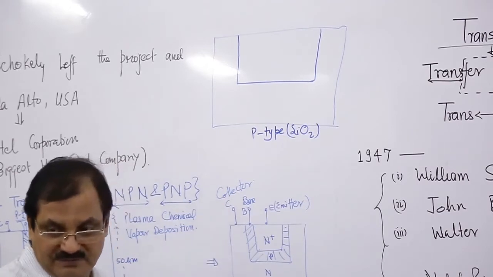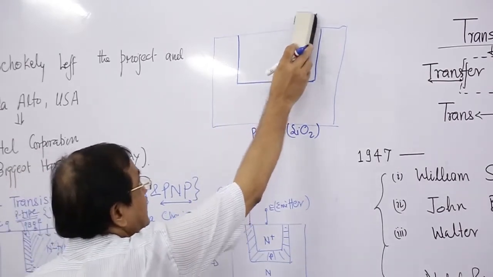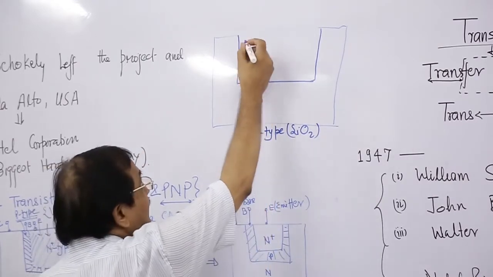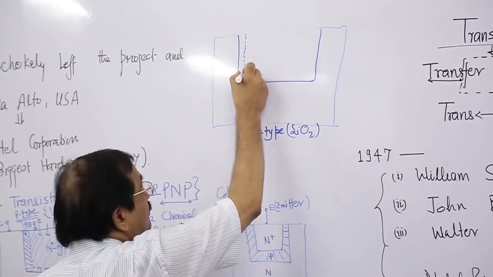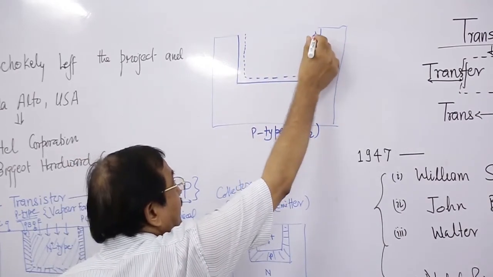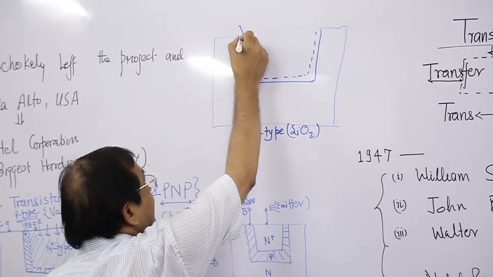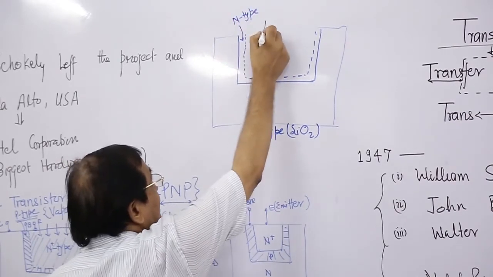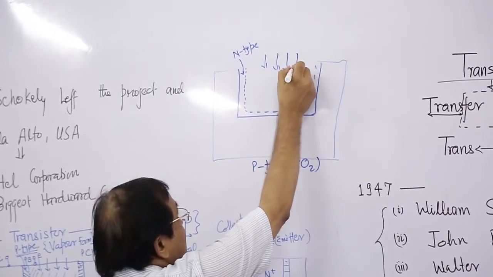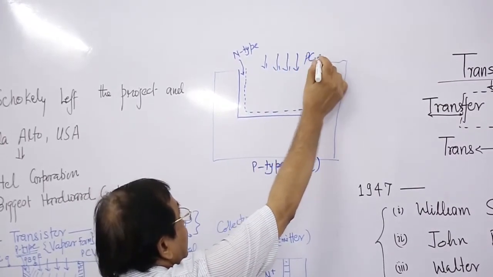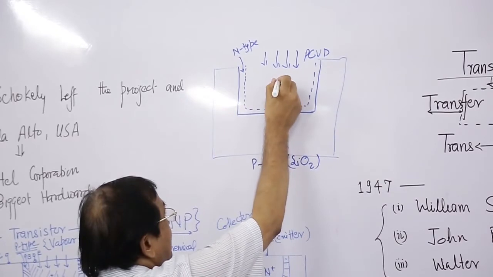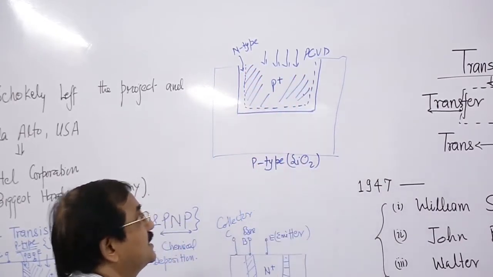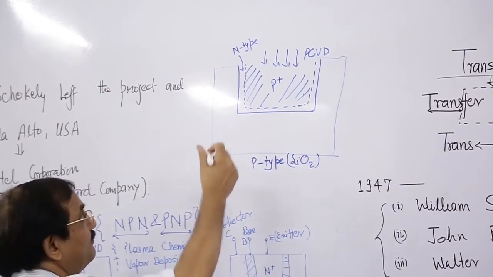cut out, we may clear it. This is the clear part, and then we have to dope with N type material, and then with plasma enhanced PCVD. This is P plus. So what we find?